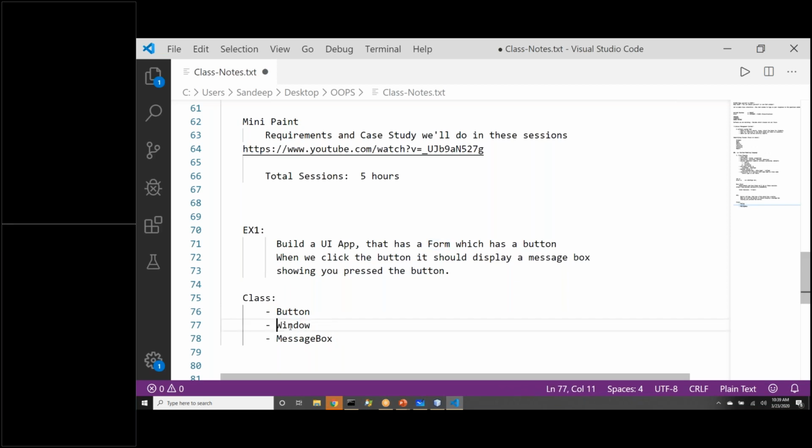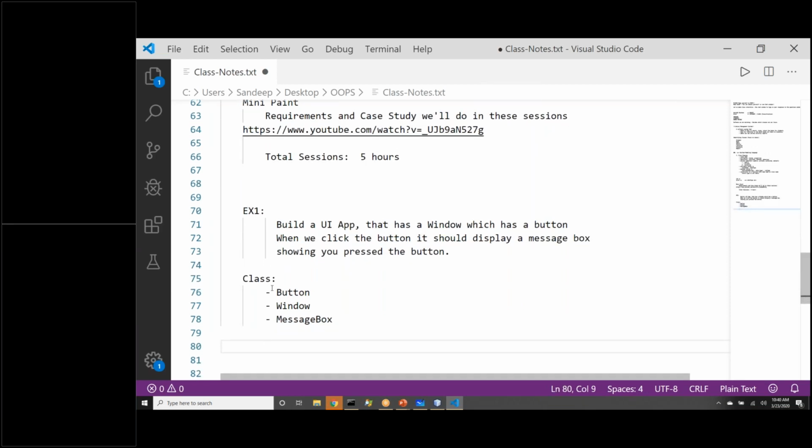Will it make sense if I call it window rather than form? Yeah. So ideally, since the problem statement said that has a form, or let me call it that has a window, now it will be more appropriate. Rather than calling it form, we call it window. So we are talking about using 3 classes for now. Perfect. So this makes sense. Okay. Now, any more classes that you are able to identify from this problem statement? No, right? These 3 are good enough for now.